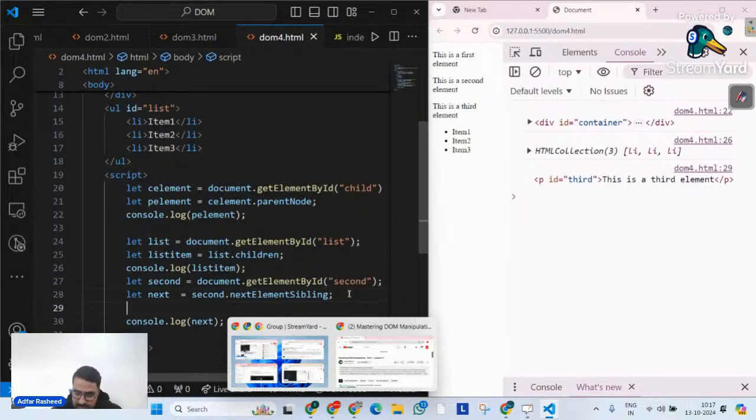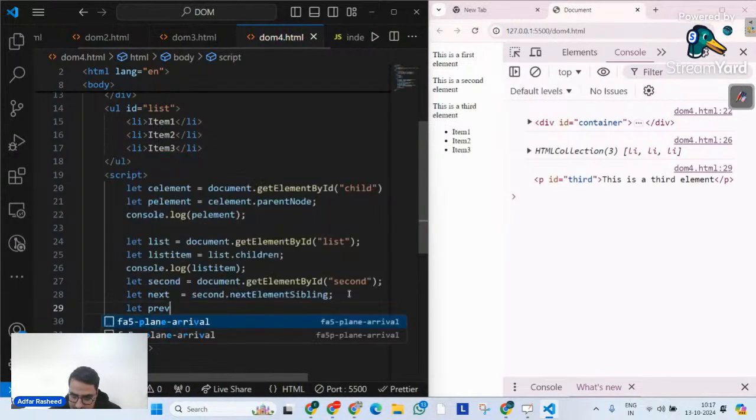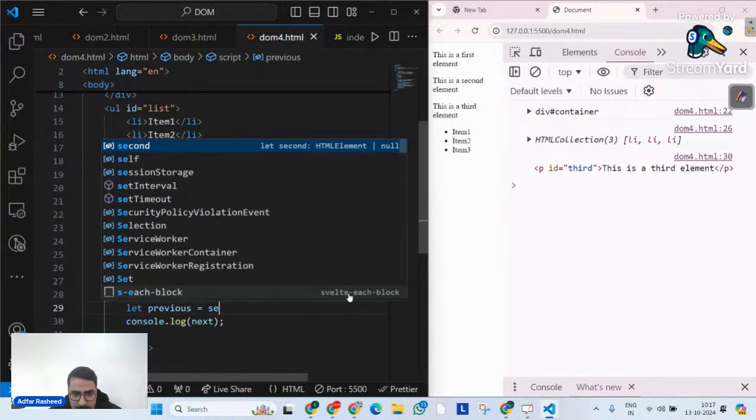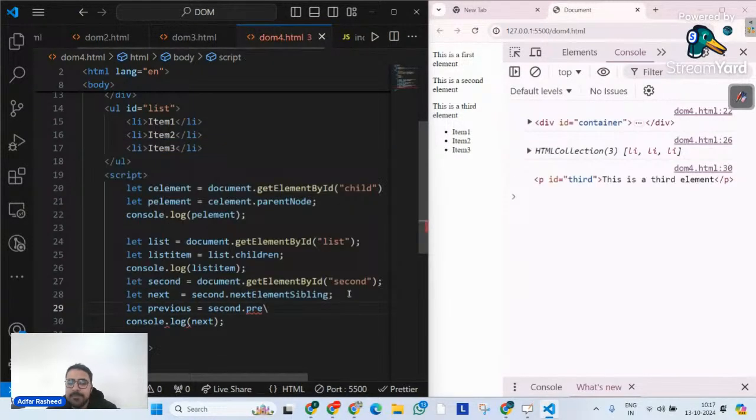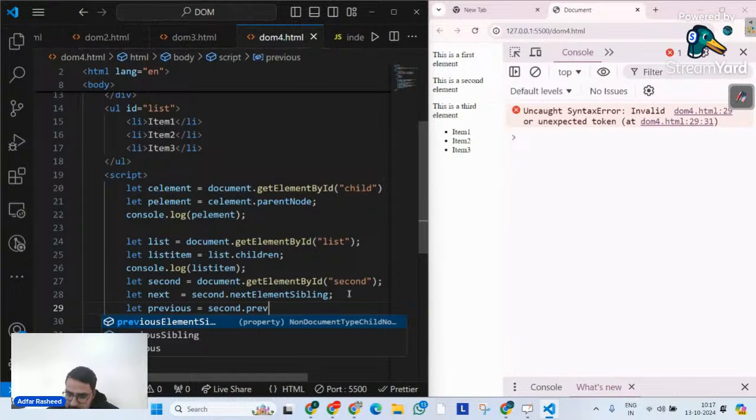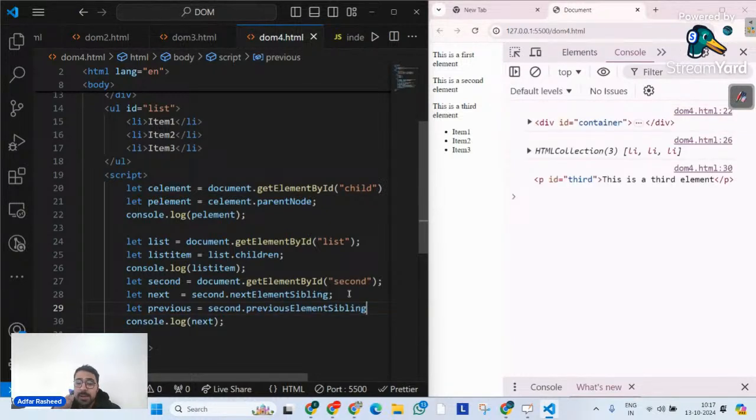In a similar way, I can also have a method, if I remember correctly, I might be wrong here, which is called on my second element: find the previous element sibling. The method is called previousElementSibling. It returns the previous sibling element of the specified element, and the specified element is the one whose id is second.